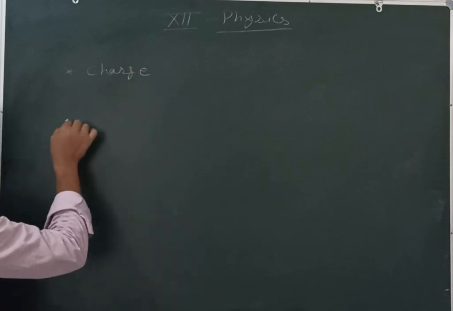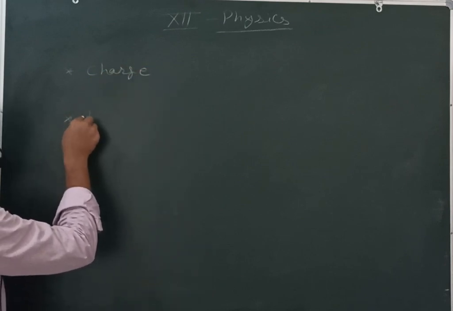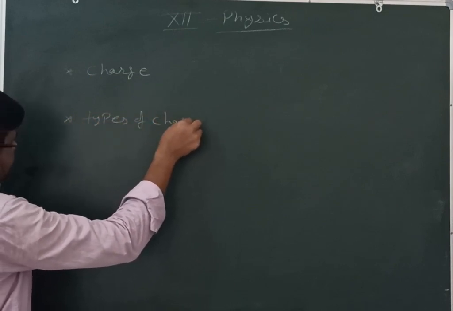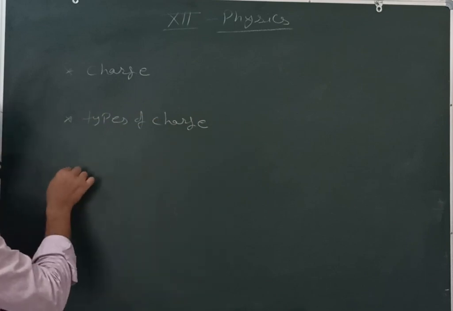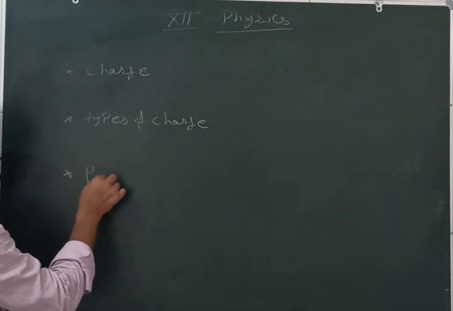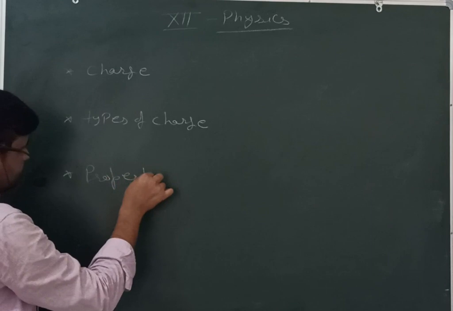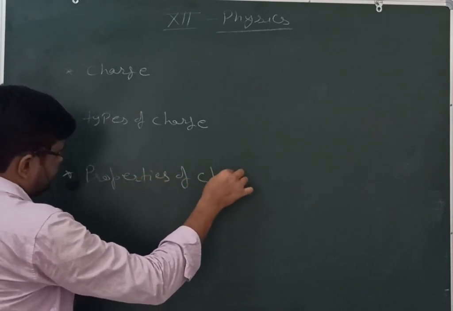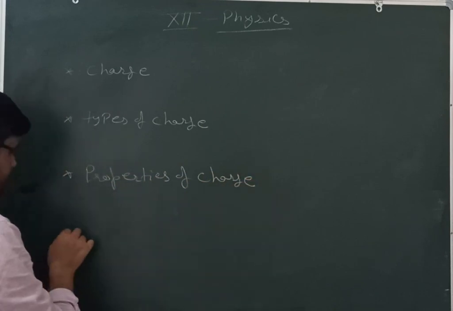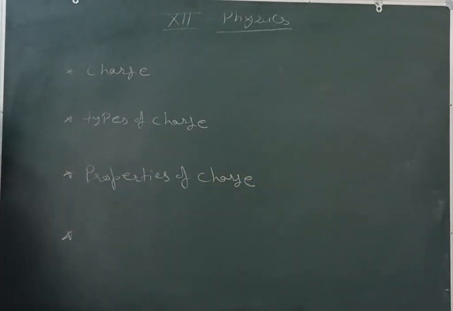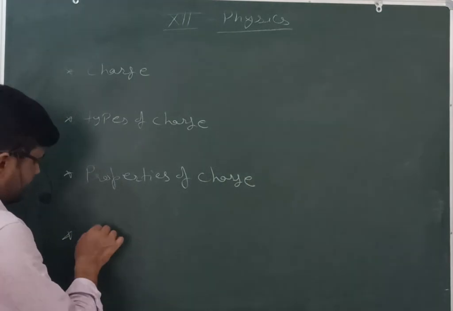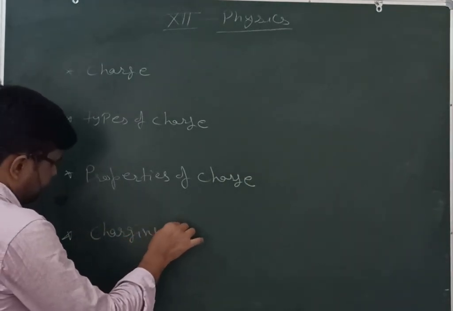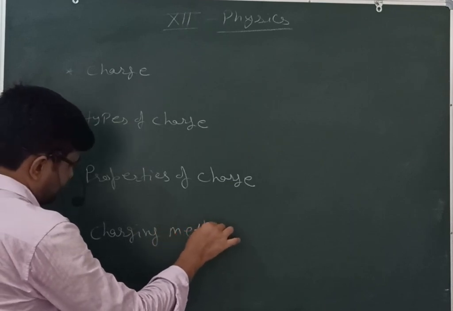Now these are the content part for the today's class. First thing, what is charge? Second thing, the types of the charge. And the third thing, the properties of charge. And the next thing, the charging methods, or the method of charging.